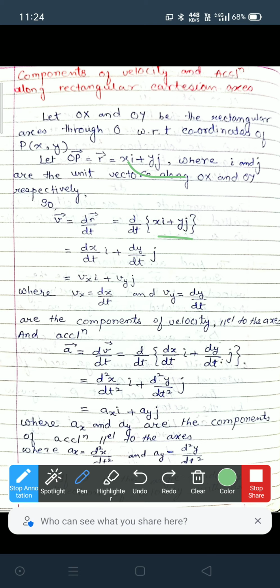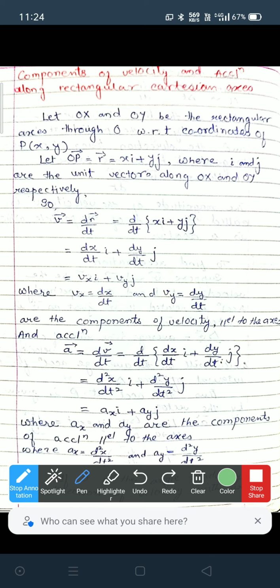Solving this, we have dx by dt i plus dy by dt j, where i and j are unit vectors. So dx by dt means velocity along the x-axis. So this is vx, and dy by dt is equal to vy. So vx equals dx by dt and vy equals dy by dt are the components of velocity parallel to the x and y axes respectively.